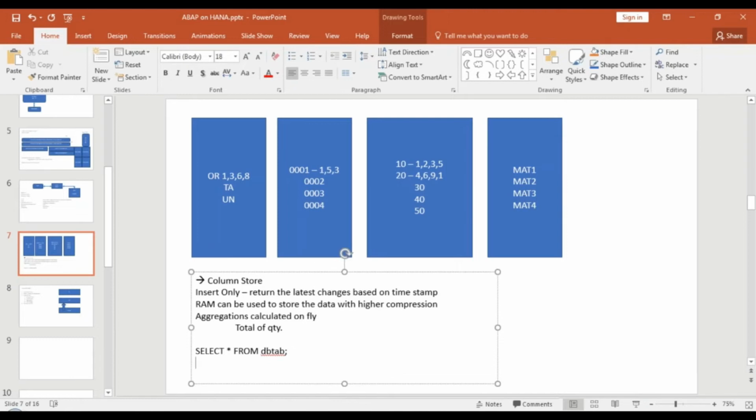Now you will say, Anubhav, why will I not do it? I will go with row store only then. Now tell me one thing, do you always need all 290 columns of the MARA table in your report program? Has anybody ever written a report, out of all the ABAPers sitting here, where you have processed or used all 290 columns of MARA? Anybody? Did you ever do that? That you selected select star from MARA and you used all columns in your report? Did you do that? Nobody.